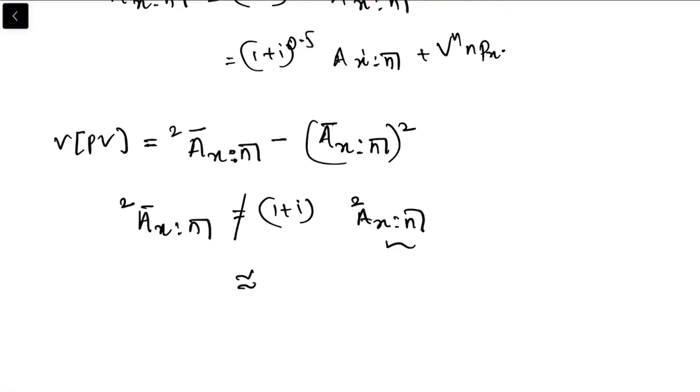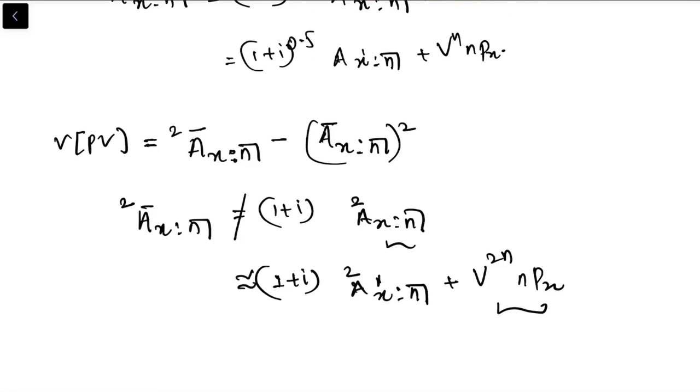We can write by breaking the endowment into term and pure. So this is approximately equal to (1 plus i) times the term assurance, 2axn dash, plus v to the power 2n npx. This is nothing but the pure.